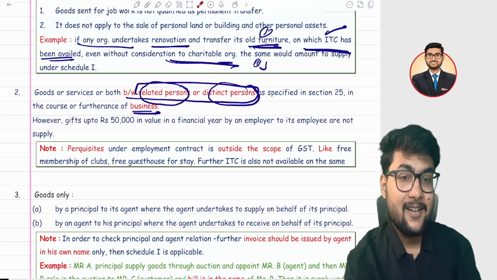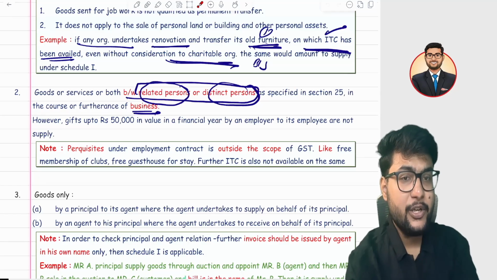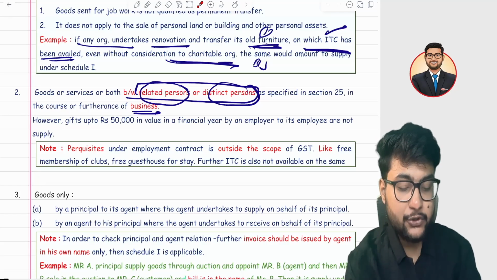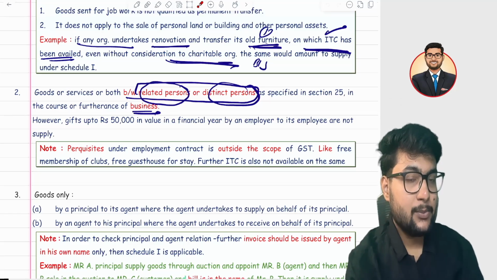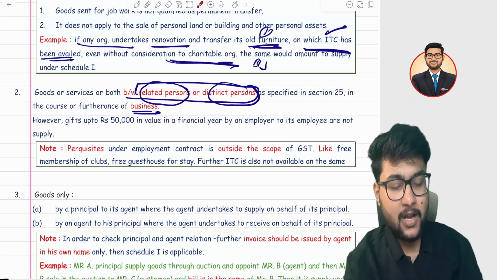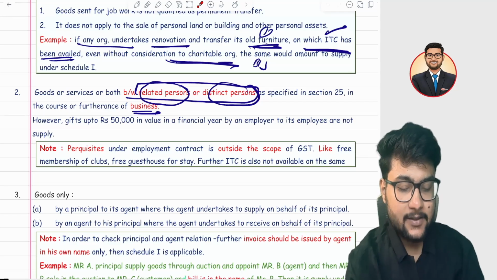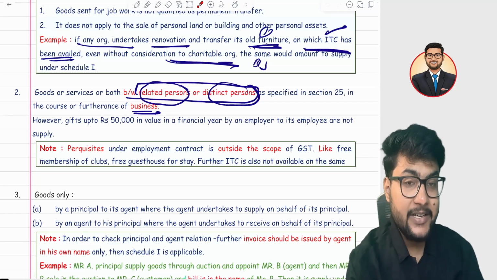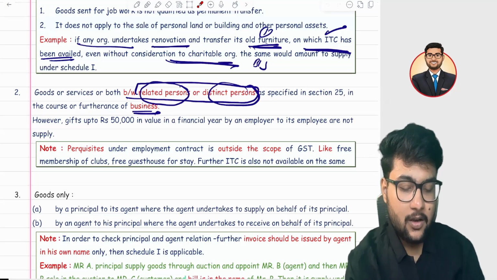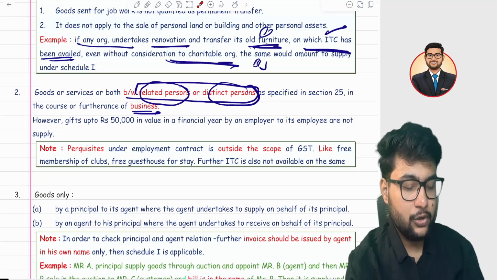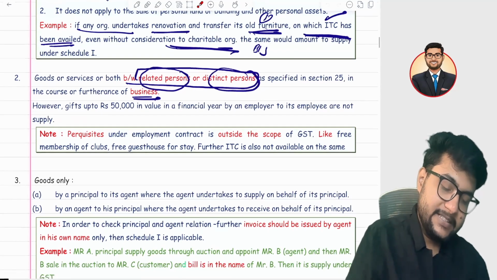But you have studied the definition of a related person, where employer-employee relationship is included. So any employer-employee is a related person. But suppose your employer gave you a 50,000 gift on Diwali, say a Dyson or a PS5 amounting to 50,000 rupees. In that case, a gift up to 50,000 in one financial year is not a supply. Yes, it is an exception. Any amount given by an employer to an employee as a gift up to 50,000 is not a supply. But it is a financial year limit.